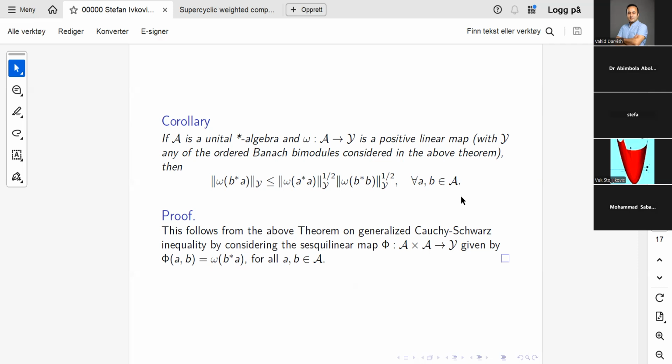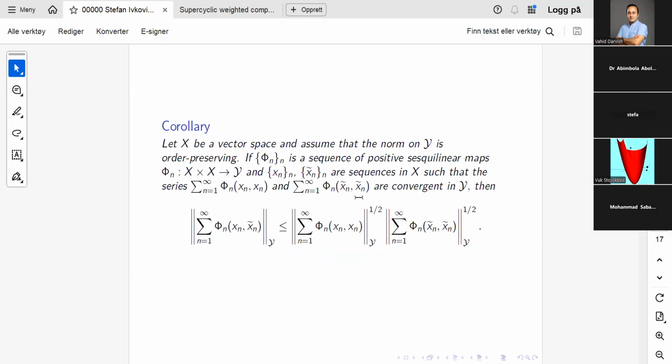Paulsen's modified Cadison-Schwarz inequality. So Paulsen had something like this, but for two-positive maps. And now we no longer require that a map is two-positive. We just require that a map is positive. But another limitation which we put here is that we consider some concrete Banach bimodules here. And this is easily proved simply by defining a Sesky linear map in this way here and applying the theorem above.